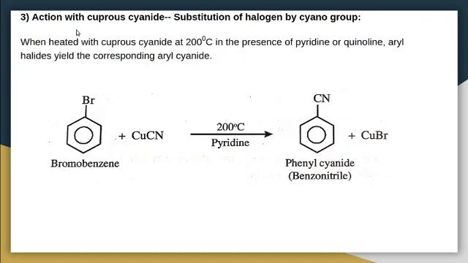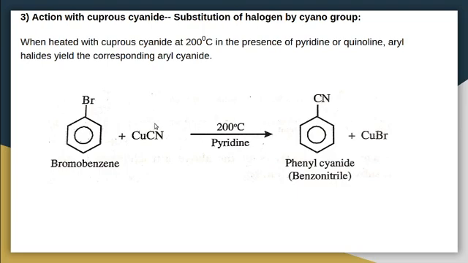Then another reaction, that is reaction with cuprous cyanide, substitution of halogen by cyano group. When heated with cuprous cyanide at 200 degrees Celsius in the presence of pyridine or quinoline, aryl halides yield the corresponding aryl cyanide. For example, bromobenzene on reaction with cuprous cyanide at 200 degrees Celsius and in the presence of pyridine, benzonitrile or phenyl cyanide is formed.